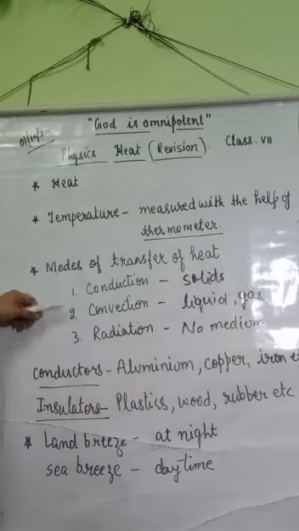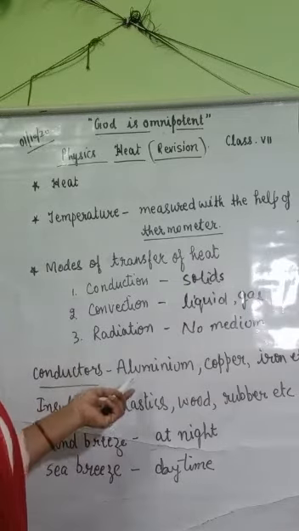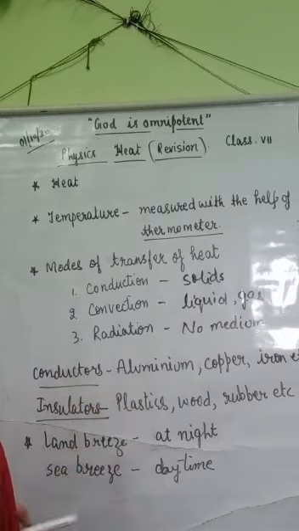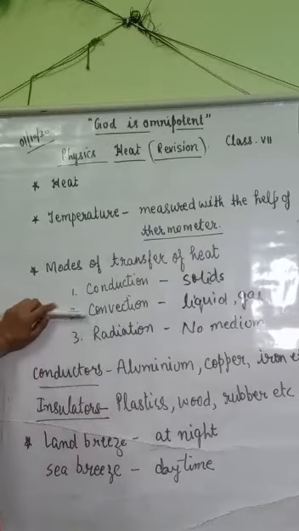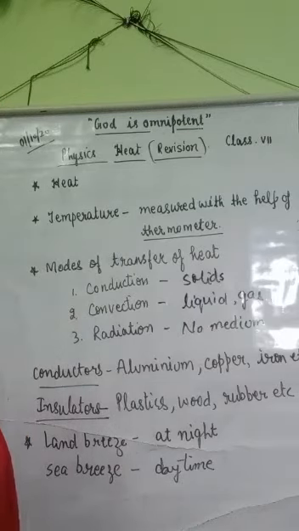And in our daily life, by conduction method, we use cooking utensils of aluminium, copper and iron, because these are good conductors of heat. By convection method, when we boil water or milk, it gets heat and boils.